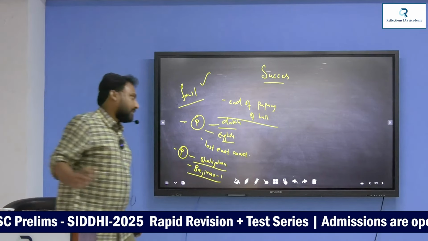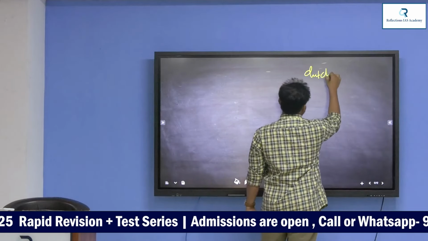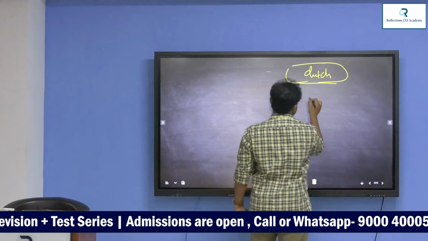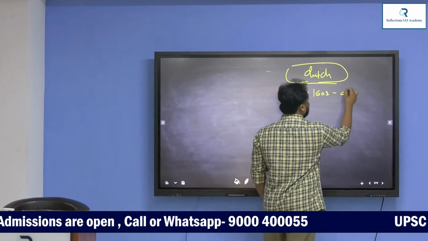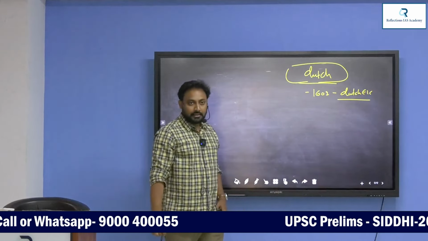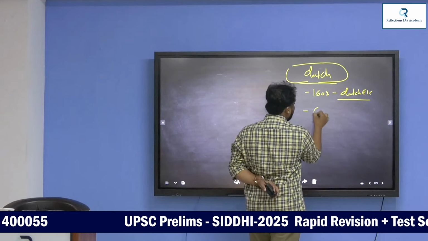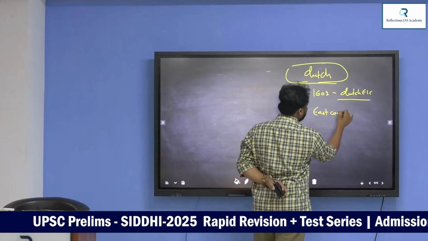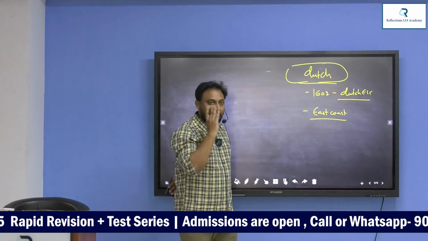Now next, the second European power, the Dutch. After the Portuguese, second European, Dutch. When did the Dutch come to India? In 1602. In 1602 they came to India with the name of a company called the Dutch East India Company. Understand? Dutch focus is most on the east coast rather than the west coast.